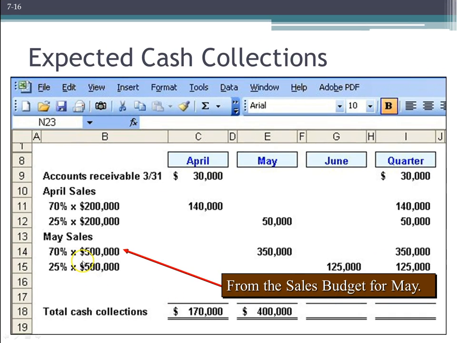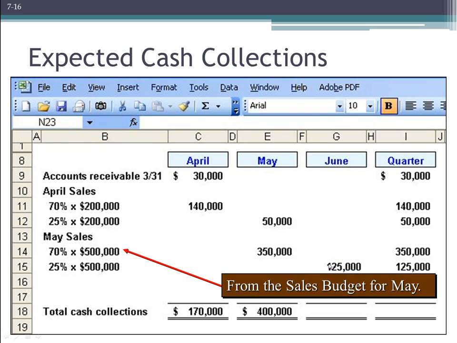Do the exact same thing there, right? $500,000, apply that 70%, multiply that out, and we expect to collect that in May. And thereby, we have our total collections expected for the month of May, which is $400,000. Of those May sales, remember 25% of that is going to be collected in the month after, which would be June. So we go ahead and populate that amount.